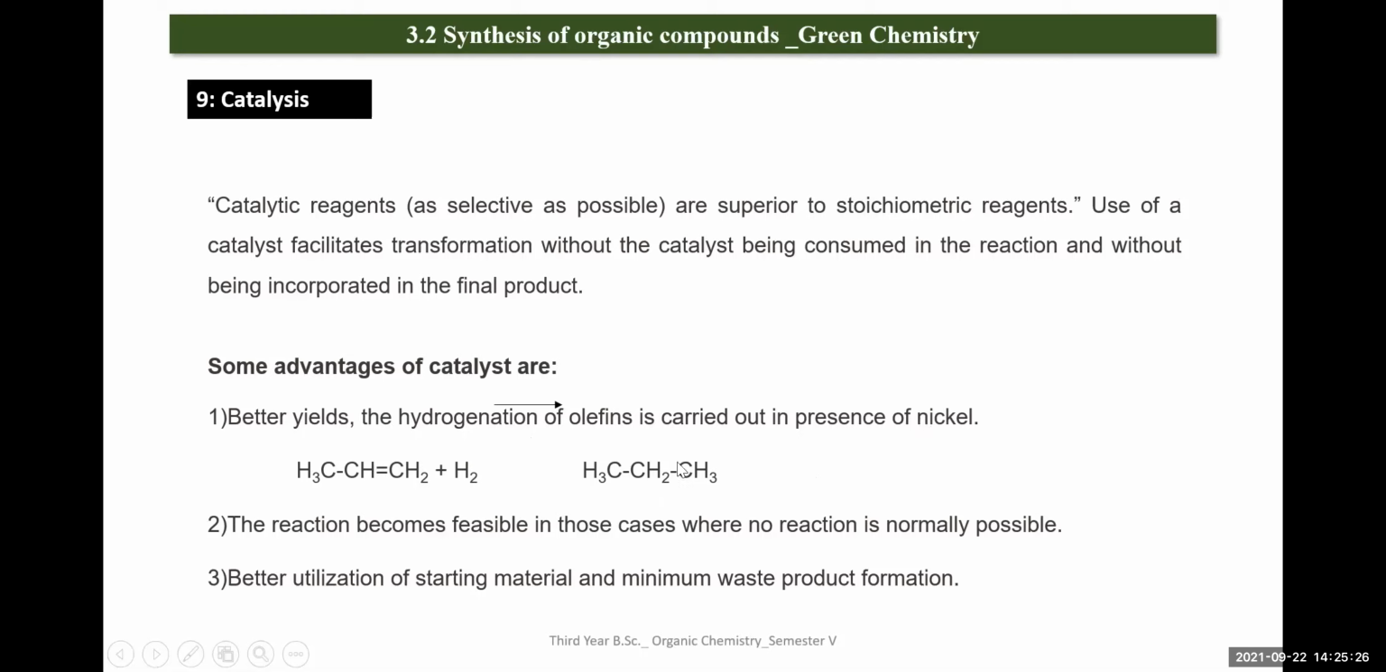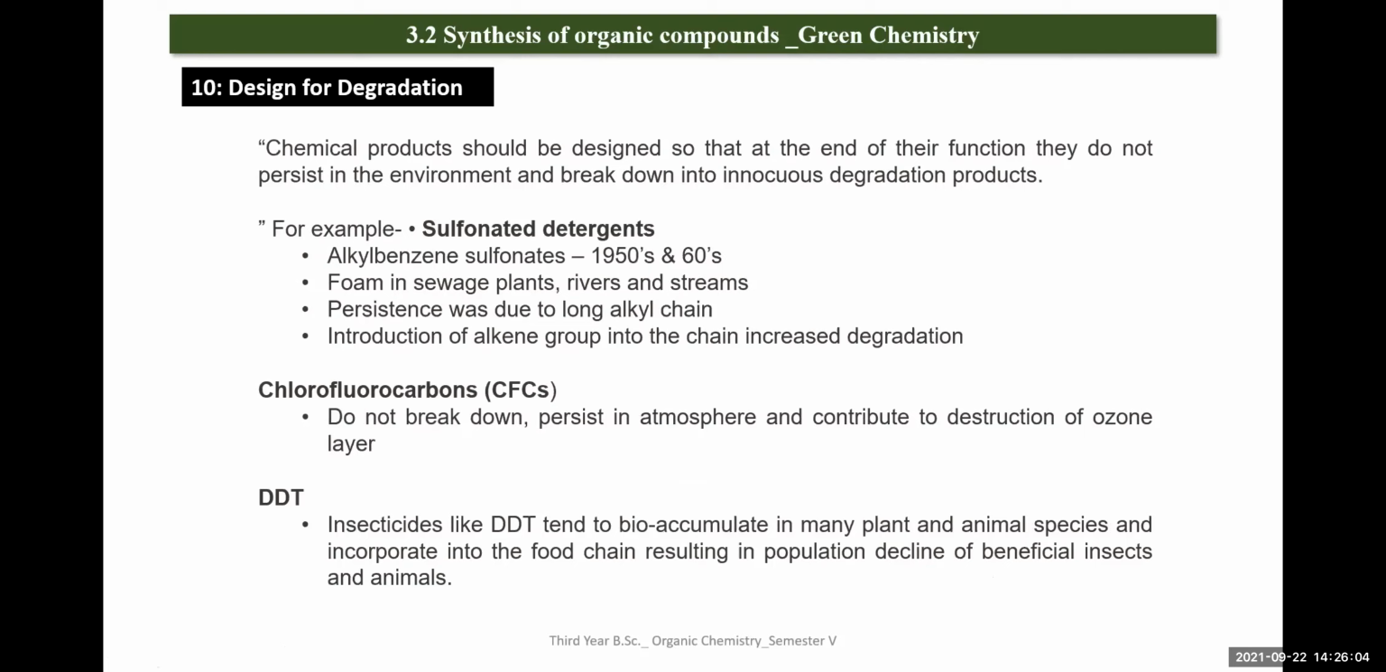So the catalyst produces more yield, incorporating all the compounds involved in the starting material, which increases the atomic economy. So overall yield is going to increase. The reaction becomes feasible in those cases where no reaction is normally possible. By the use of catalysts, reactions are feasible which are not possible in the absence of catalysis. So there is better utilization of starting material and minimum waste product formation. Due to the use of catalyst, the starting material is totally utilized for the formation of product, which creates less wastage or minimizes the waste production.